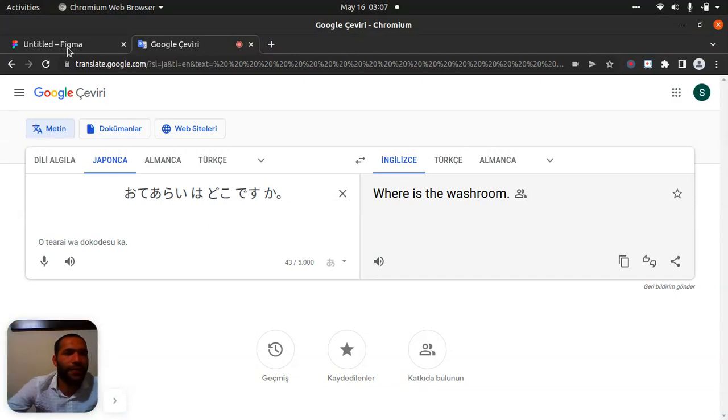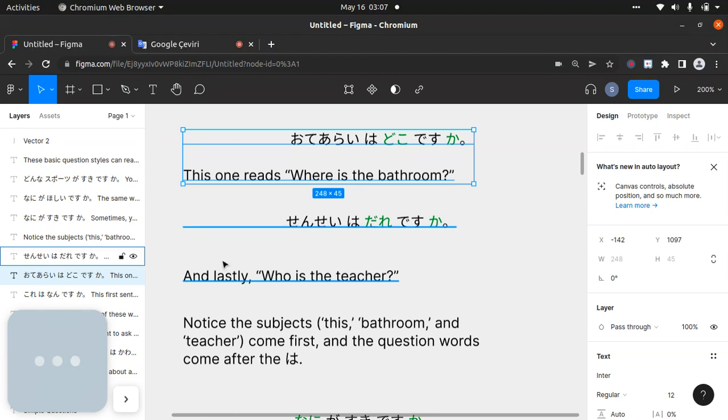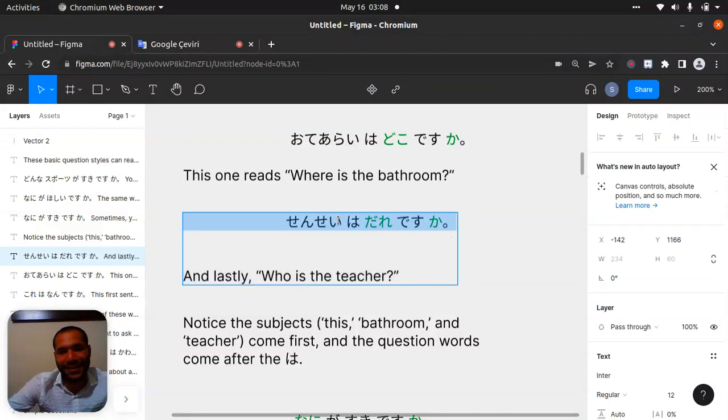Anyway, and lastly, who is the teacher? Sensei wa dore desu ka? This is like that. Sensei here is teacher. Wa, again the topic marker, and dore will be.